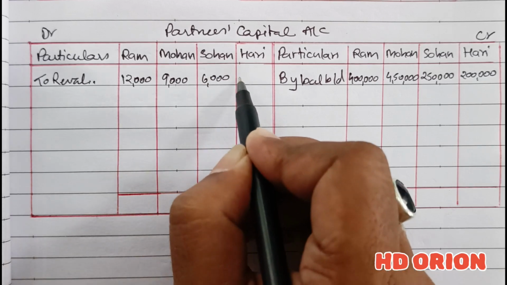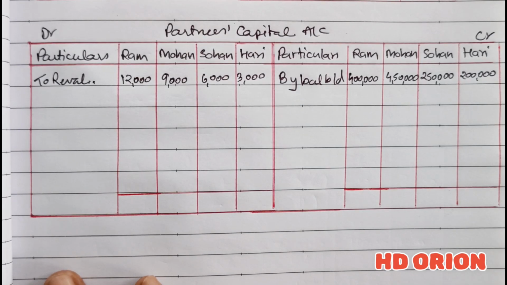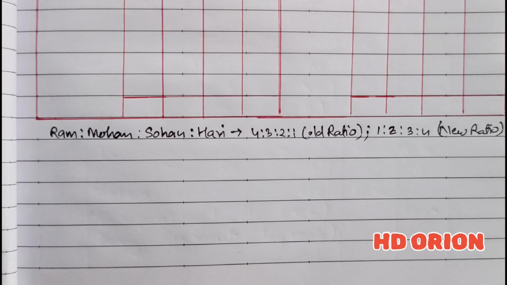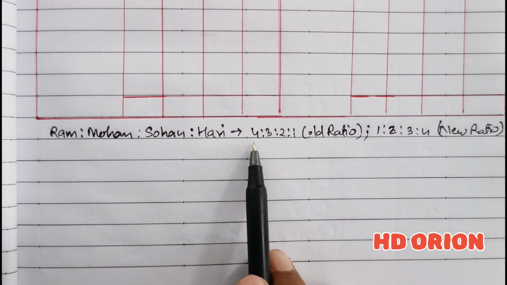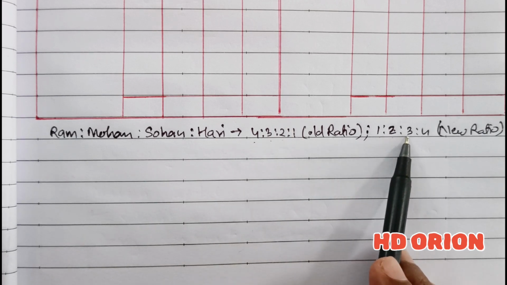Now, the treatment of goodwill is also to be done because goodwill has been valued at rupees 1,80,000 and it is to be adjusted in partners' capital account. Fine. So for that we will have to calculate sacrificing and gaining ratio. Let us do that. So old ratio is 4:3:2:1 and new ratio is 1:2:3:4.